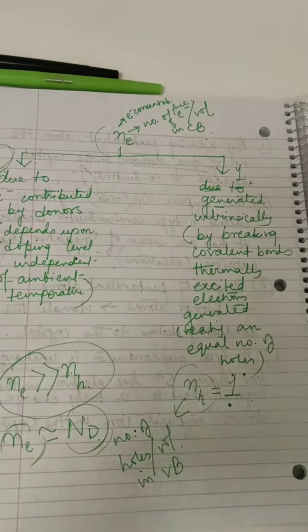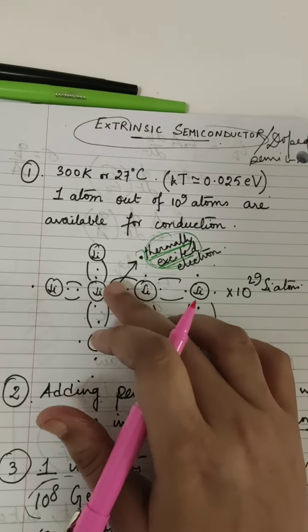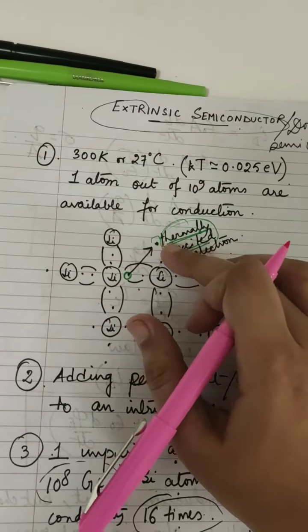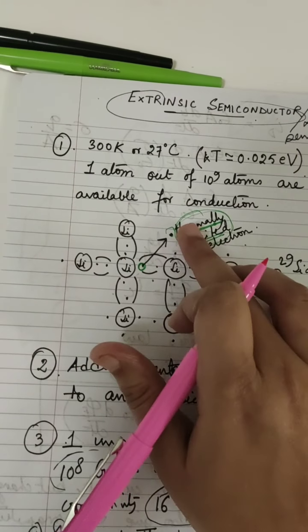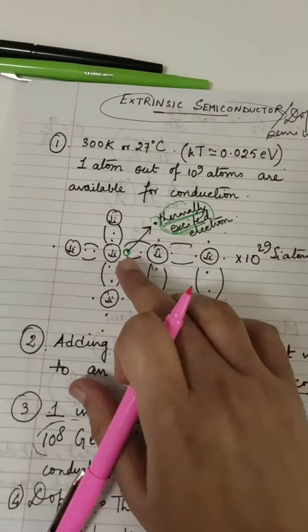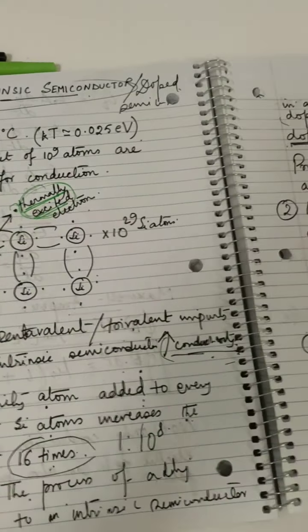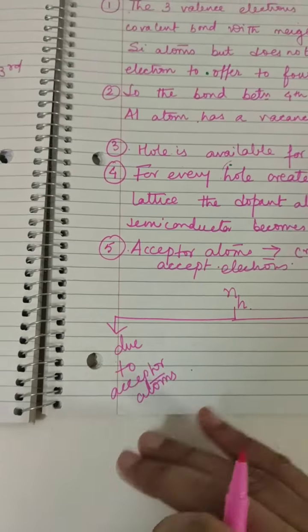I go back to the first diagram that I made. Intrinsically means a covalent bond breaks down and a thermally excited electron is generated, thereby creating a hole, with an equal number of electrons and holes. So this is how a hole is created intrinsically. But the holes from acceptor atoms are not due to breaking of covalent bonds.